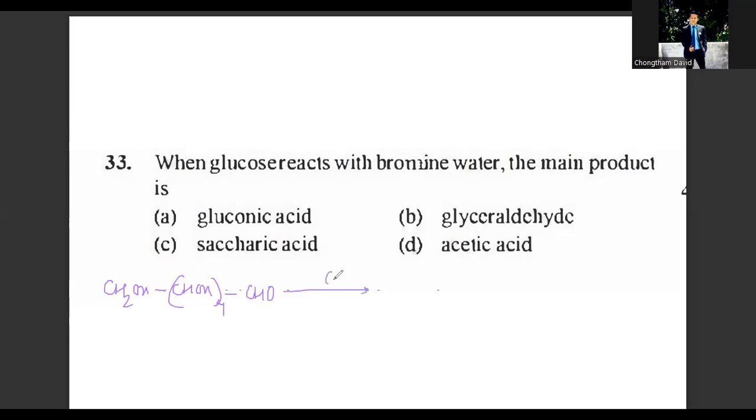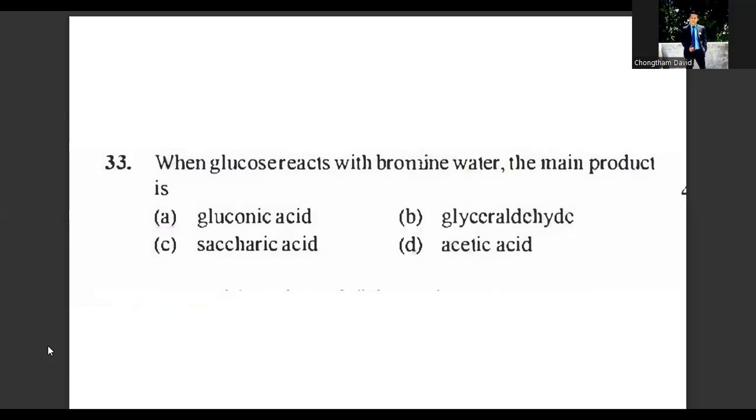So when this is undergoing oxidation, it gives gluconic acid. And in the presence of bromine water, it can change readily to gluconic acid. Answer for question number 33 will be A. Gluconic acid is formed.